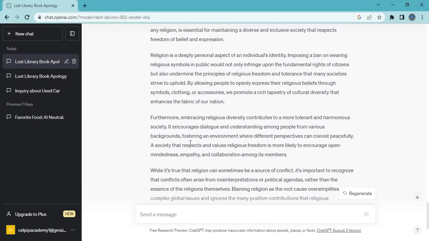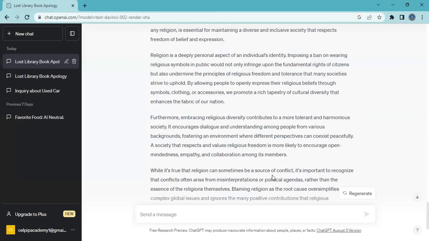It encourages dialogue and understanding among people from various backgrounds, fostering an environment where different perspectives can coexist peacefully. A society that respects and values religious freedom is more likely to encourage open-mindedness, empathy, and collaboration among its members.